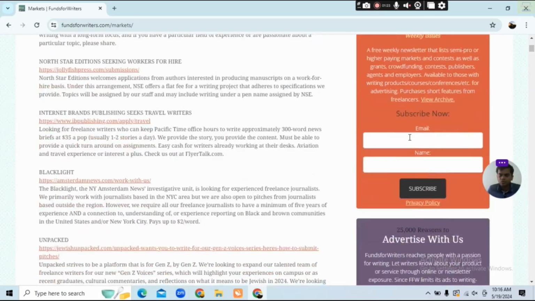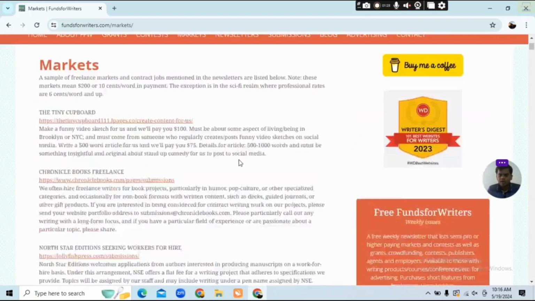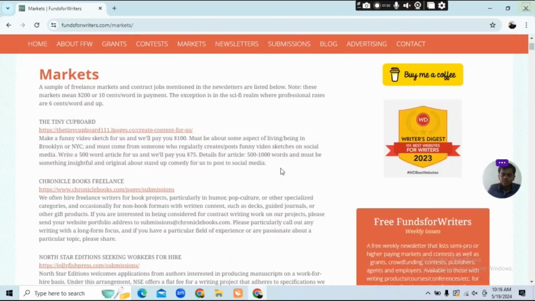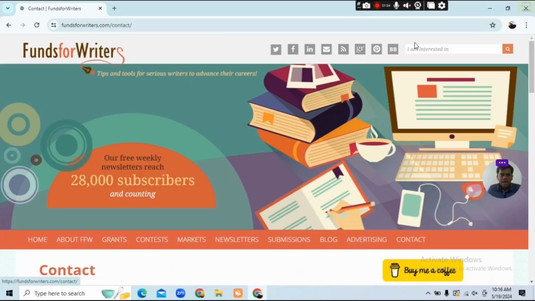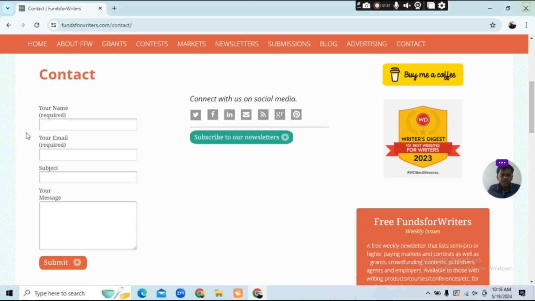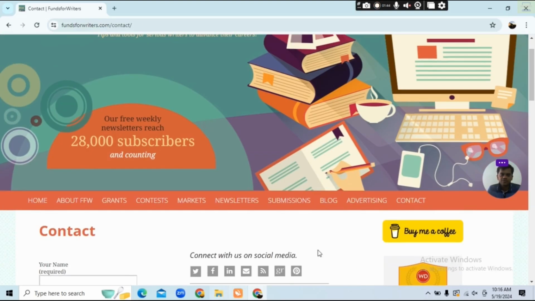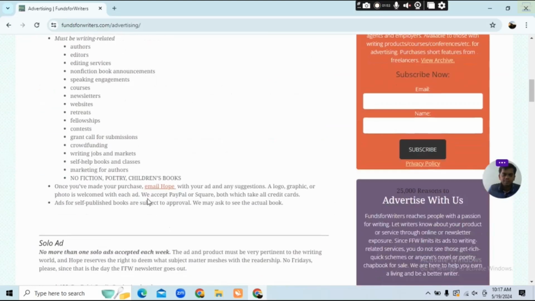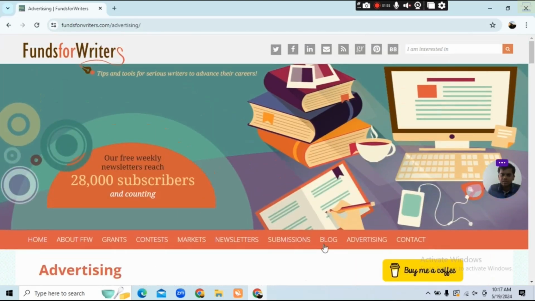If you want to subscribe now, you have to type your mail address, name, and subscribe also. And if you want to send a certain kind of article or blog, you can go to contact over here, and here you type your name, email, subject, and your message, and you can submit it. After that, Funds for Writers gives you a mail, and you can send your article to that mail also. Okay, and advertise, you can see the advertise of your campaign here.